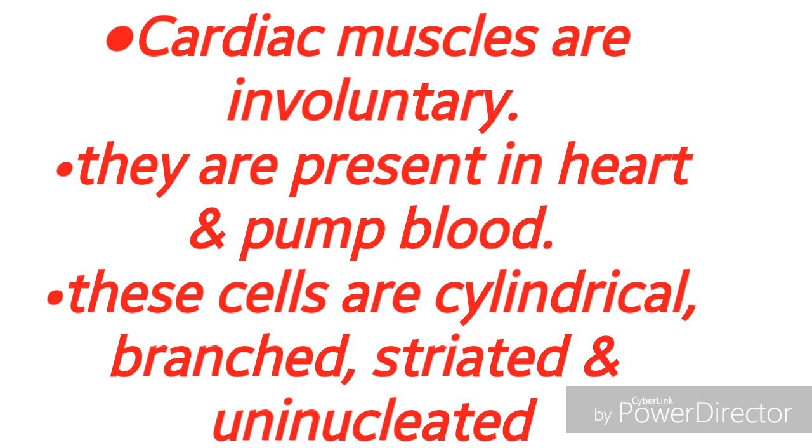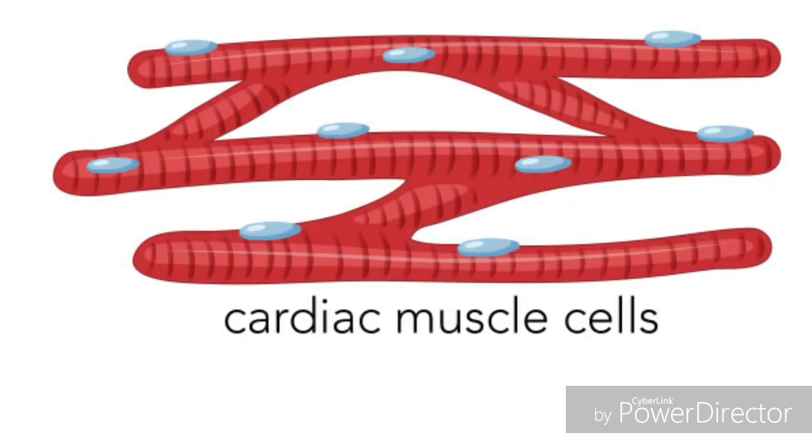Students, just like smooth muscles, cardiac muscles are also involuntary. The word cardiac is related to the heart. The pumping action of the heart is because of cardiac muscles. These cells are cylindrical in shape and branched. Just like skeletal muscles, they are striated, and just like smooth muscles, they are uninucleated. Here you can see the picture of cardiac muscles.